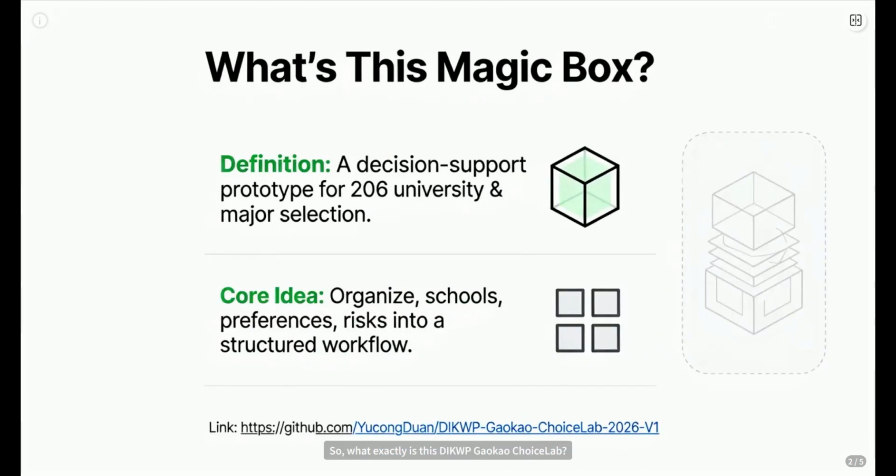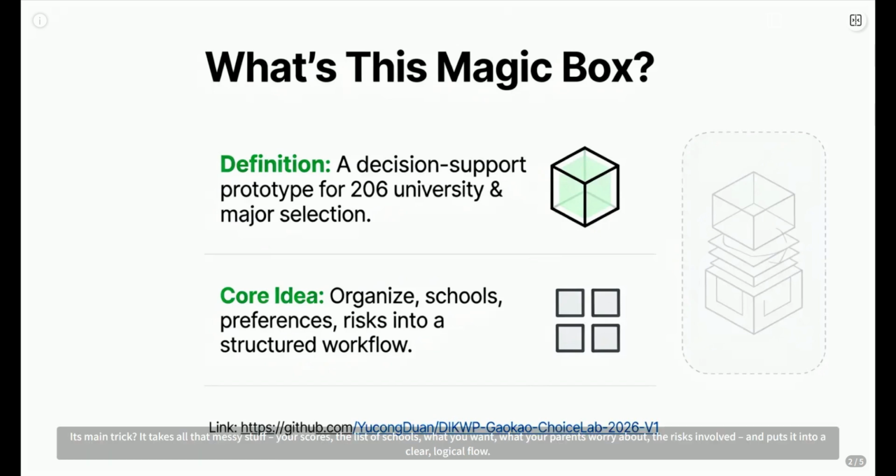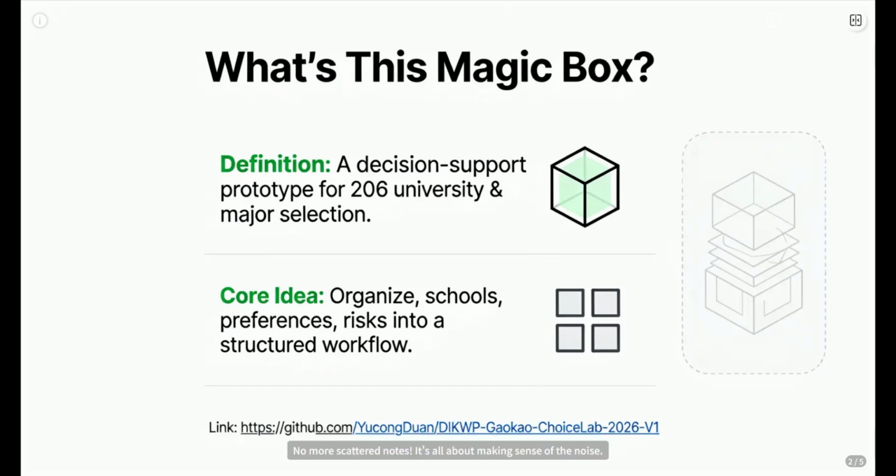So what exactly is this Gaokao ChoiceLab? Think of it as a superpowered organizer for your college dreams. It's a prototype, a workbench designed specifically for the 2026 Gaokao. Main trick, it takes all that messy stuff, your scores, the list of schools, what you want, what your parents worry about, the risks involved, and puts it into a clear logical flow. No more scattered notes. It's all about making sense of the noise. You can find the actual tool, the open source version, right here on GitHub. Let's peek under the hood.